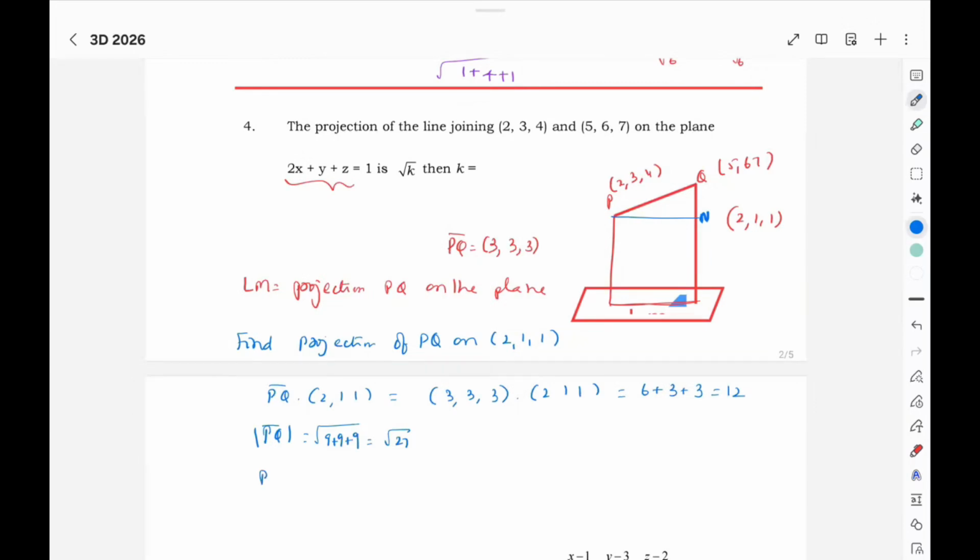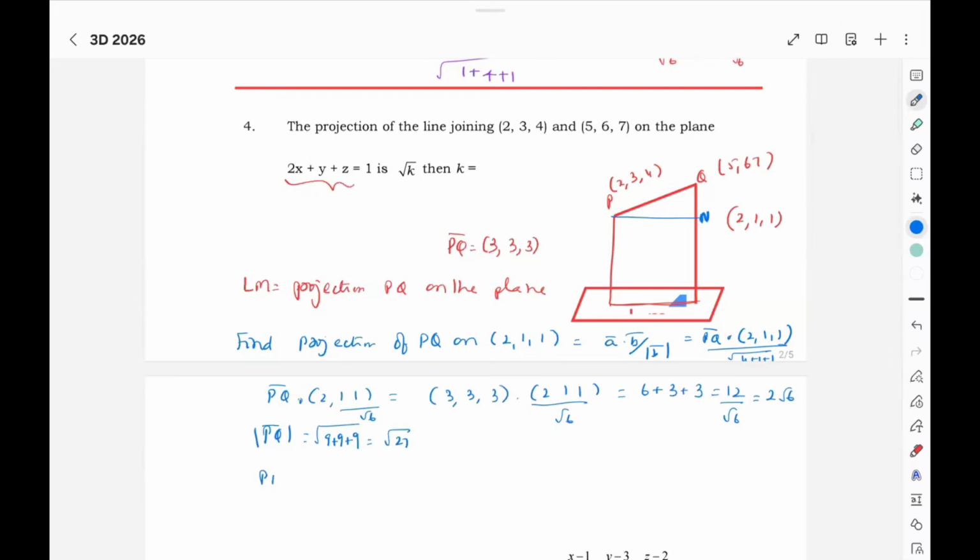So the projection of PQ on 2, 1, 1, in fact we use the formula A dot B by mod B. So here it is PQ dot 2, 1, 1 by mod B, 4 plus 1 plus 1. Finally you get root 6, root 6, root 6, 2 root 6.